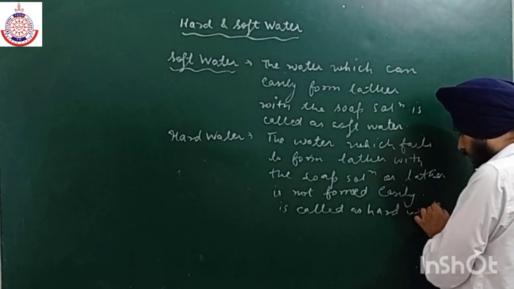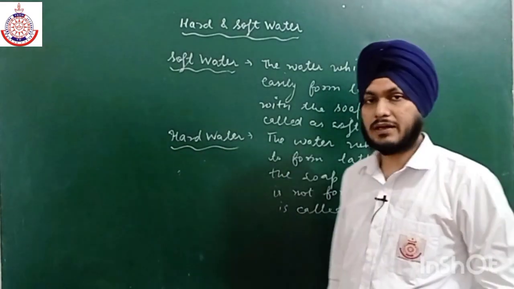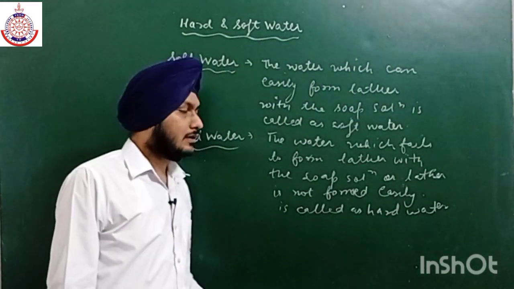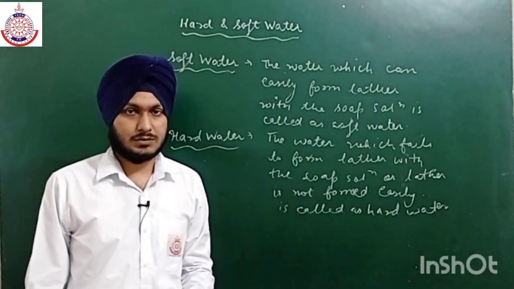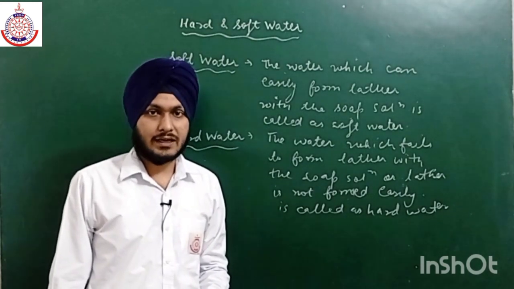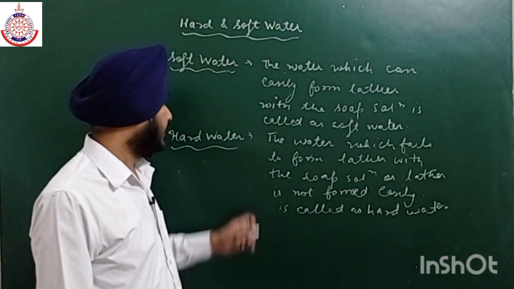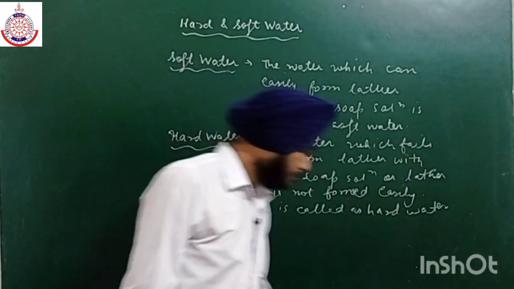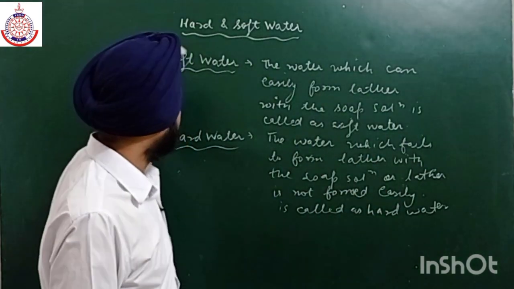So the main difference between soft water and hard water is that soft water can easily form lather with the soap solution, but in order to form lather in hard water, we have to use a large amount of soap solution, which is not very efficient. Now, what are the reasons why hard water is not able to form lather with the soap solution? So let us discuss the hardness of water.